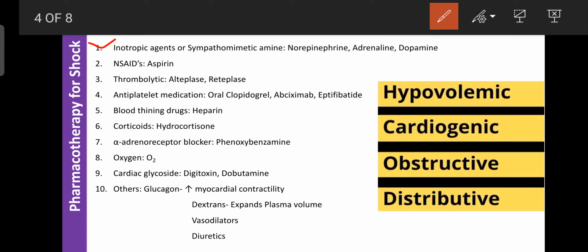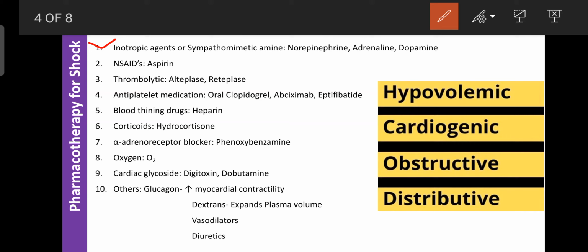As their name suggests, they improve the blood circulation, because shock is a decrease in the blood flow to the vital organs. These drugs enhance the force of contraction of the myocardium. Due to that, the blood pressure increases, and blood flow also increases towards the vital organs with norepinephrine, adrenaline, and dopamine. That's why these drugs are helpful for the treatment of shock.